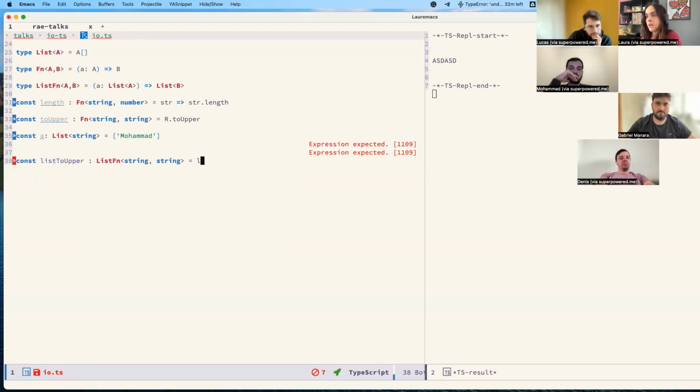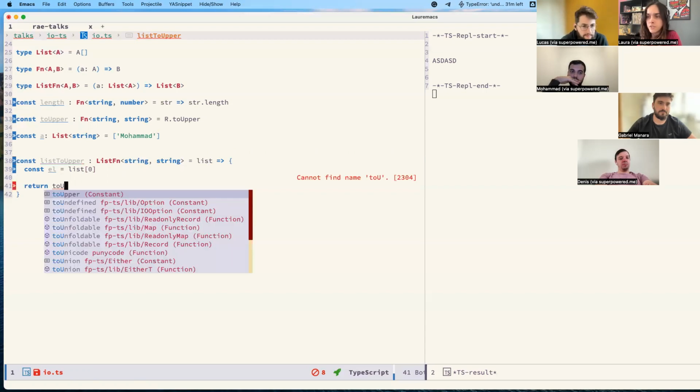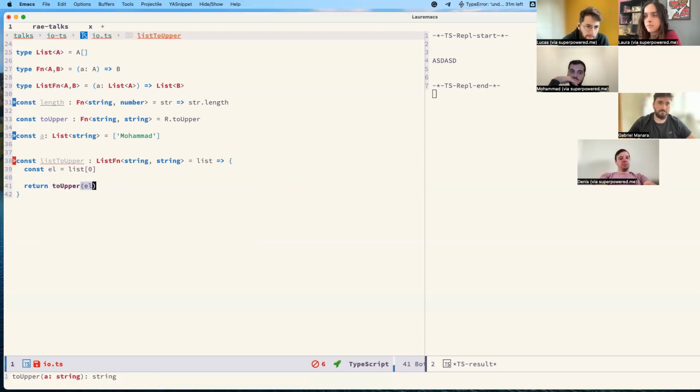So here we have our list. Okay, so what's the most obvious way to do that? Of course, we would get the element here, list 0, and we would return the to upper function applied to our element.